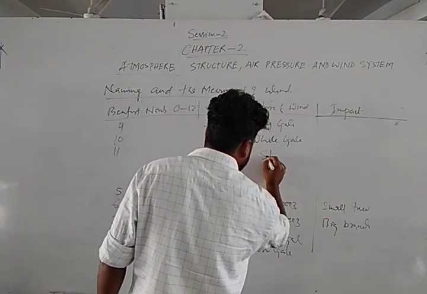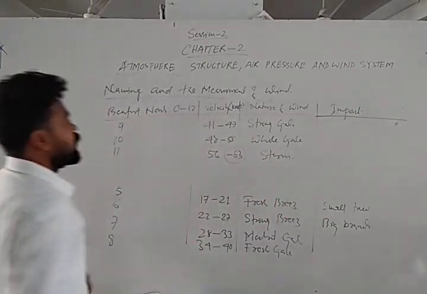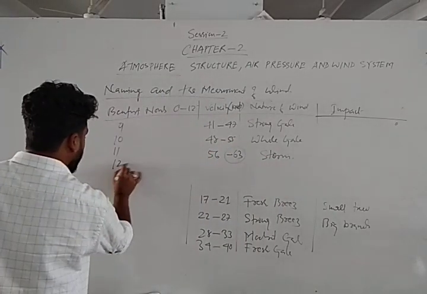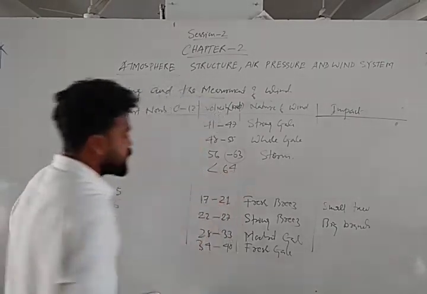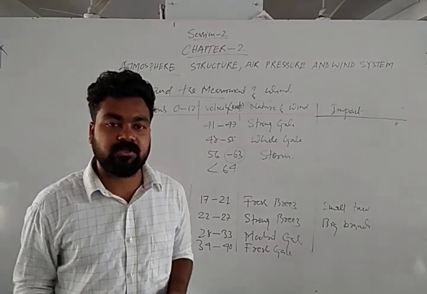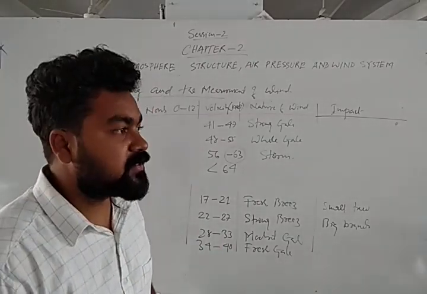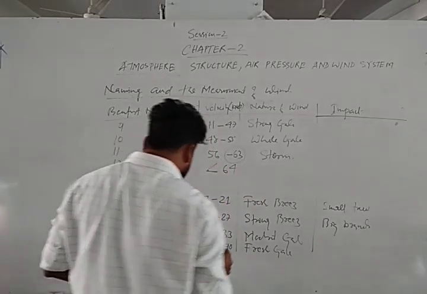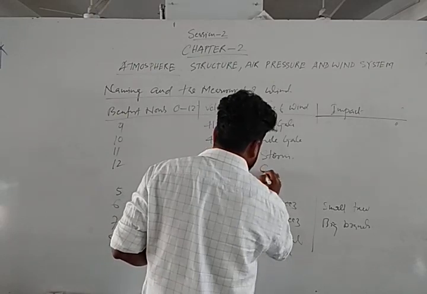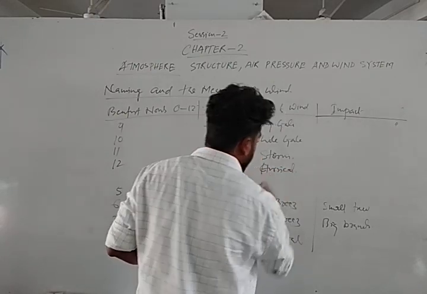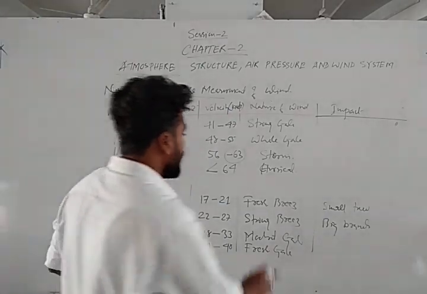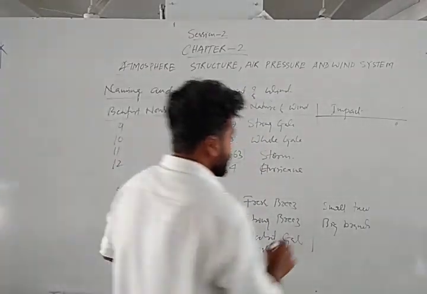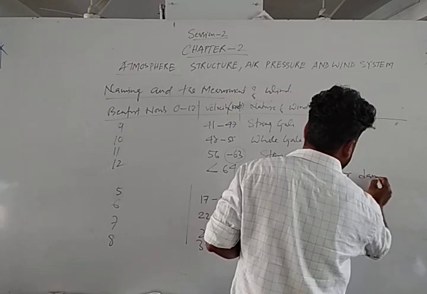That is storm. That means if the Beaufort scale velocity reaches up to 63, that means storm comes. Okay. So Beaufort number 12, that is greater than 64. This is the most important. Always the question asks in this exam, what is the velocity of the cyclone? Okay. So if the velocity increases greater than 64, that is called cyclone or hurricane. These are the same. Hurricane in Atlantic Ocean, cyclone in Indian Ocean, Willy Willy in Australia. Okay. So here what happens? Severe damage. The characteristic is severe damage.